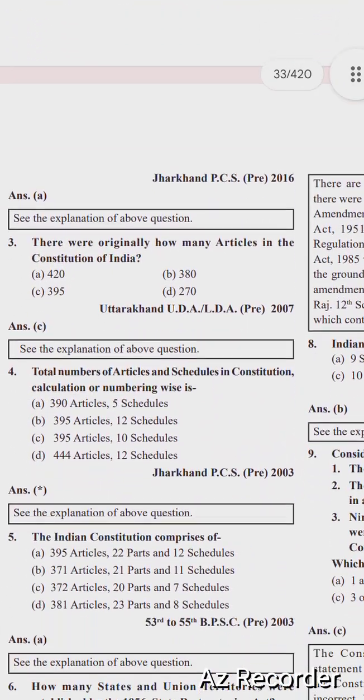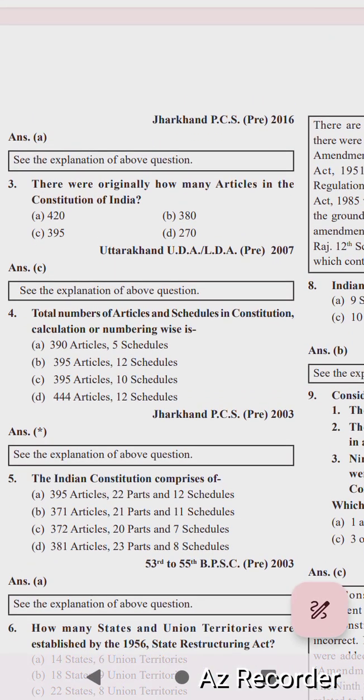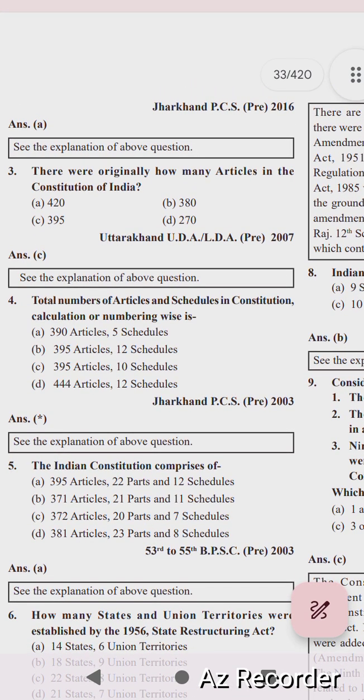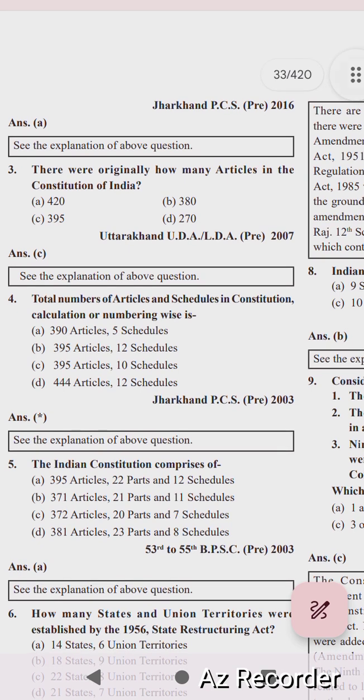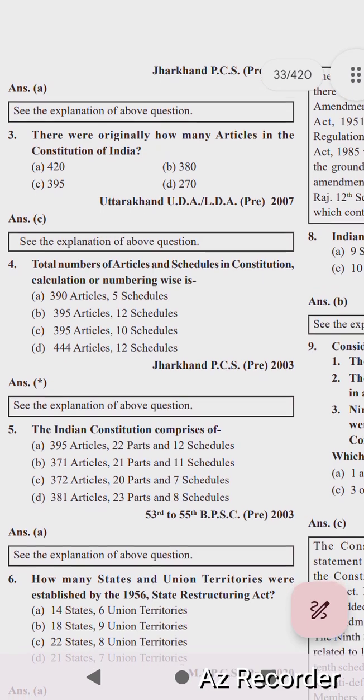So the next question is, how many articles were there originally in the Constitution of India? Options are 420 articles, 380 articles, 395 articles, 270 articles. The right option is option C, 395 articles.